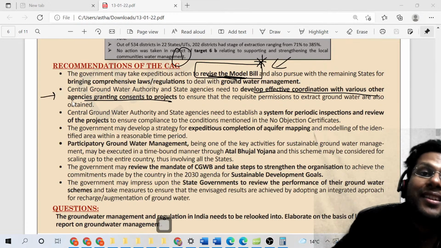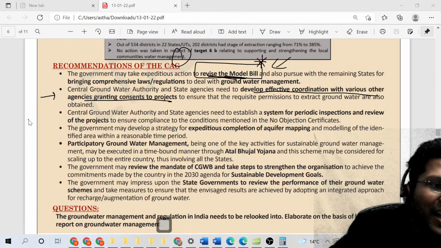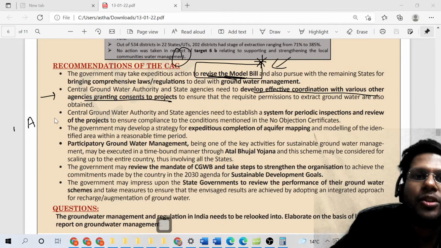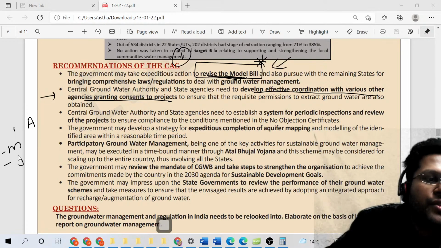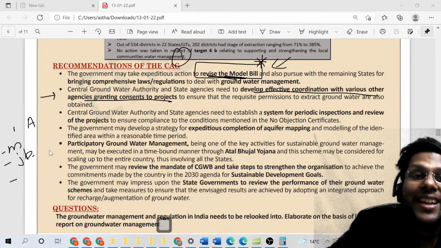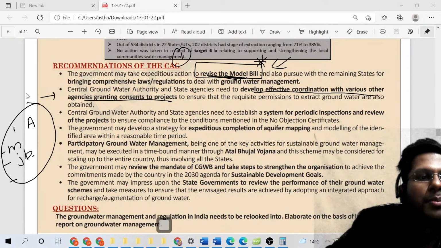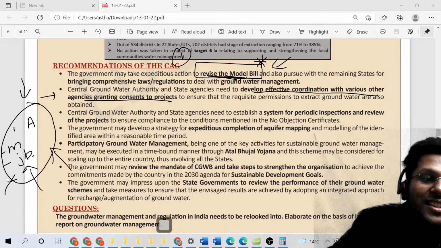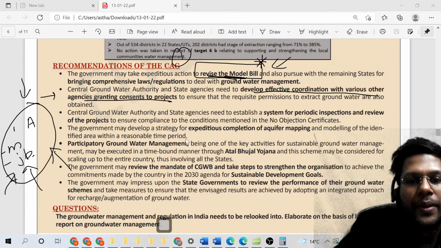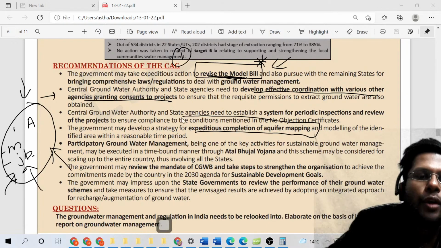See, there are many authorities. Where there is the Ganga, nationally there is the Ganga Water Authority, and then we also have the municipal corporations, we also have Jal Boards, we also have local authorities for cleaning the area. So there are multiple authorities. They all must have consensus in building the water resources. Not only that, expeditious completion of aquifer mapping.